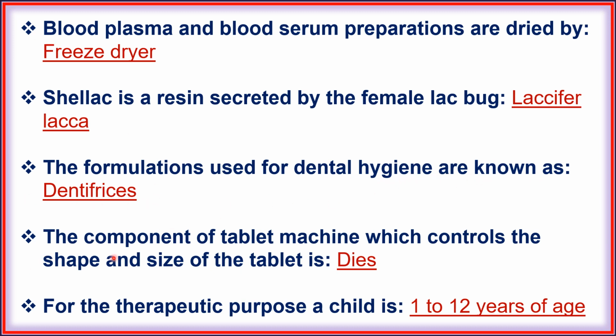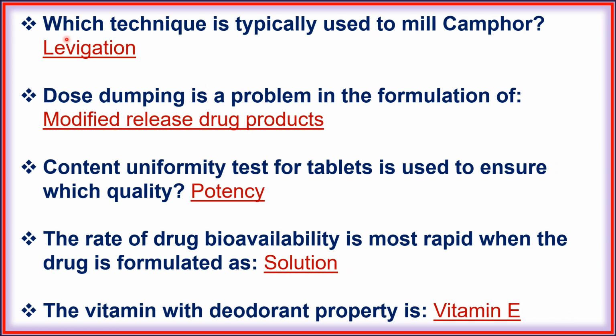Next, the component of tablet machine which controls the shape and size of the tablet is die. Next, for the therapeutic purpose, a child is 1 to 12 years of age. Next, which technique is typically used to mill camphor? Levigation. Next, dose dumping is a problem in the formulation of modified release drug products.